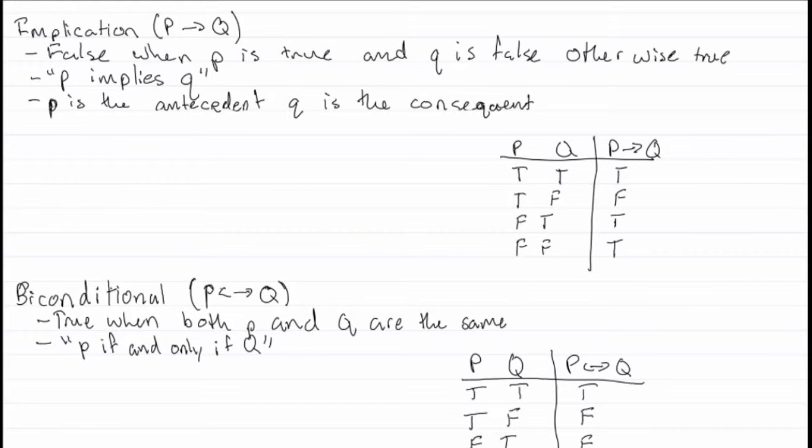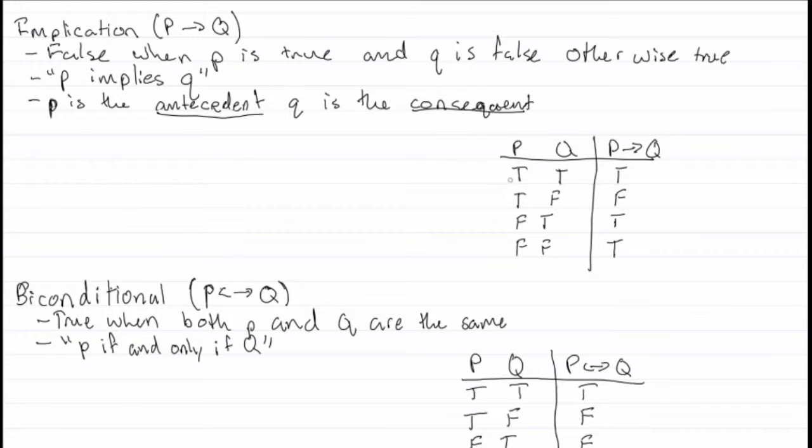But before that, just a quick side note: the P in this case will be called the antecedent, and the Q in this case will be called the consequent, which are names given for those two statements. Another word for antecedent is the hypothesis, and another word for consequent is the conclusion, if that's easier to interpret. Okay, so now let's look at the truth table for an implication.